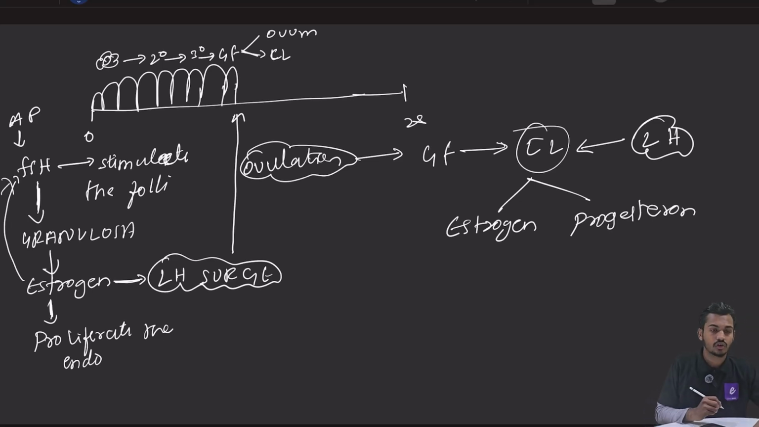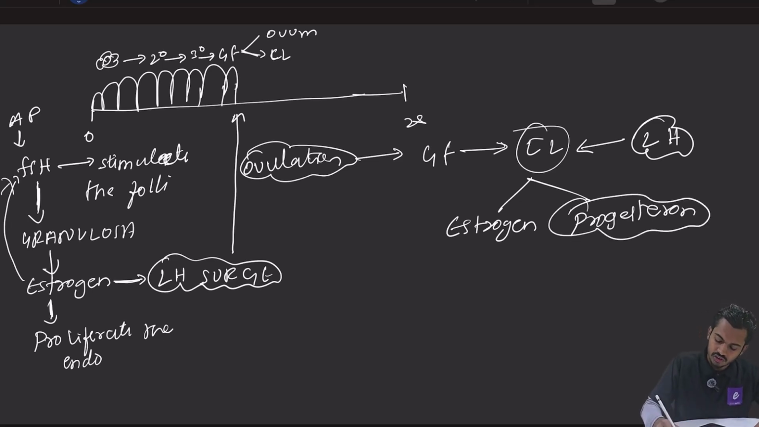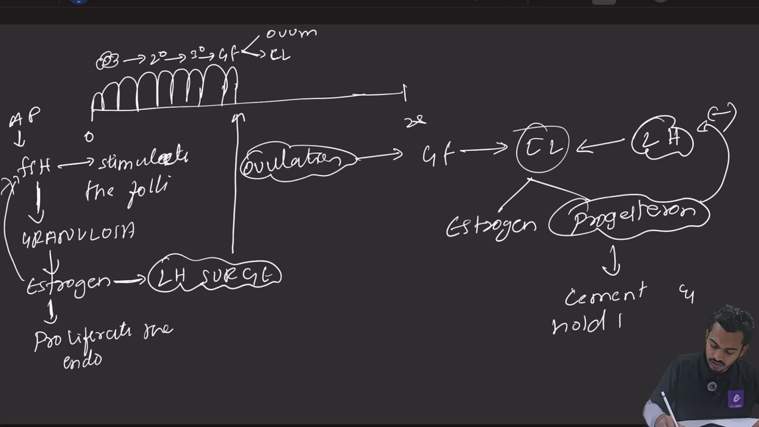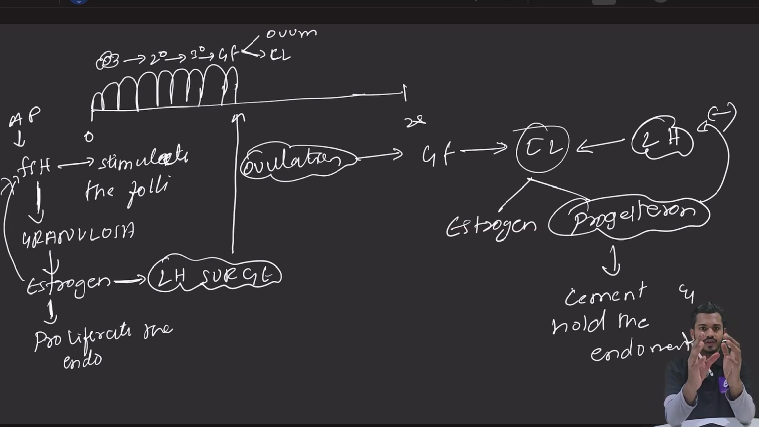What will this progesterone do? This progesterone has a negative feedback on LH and it will bring secretory function. It will act as a cement and hold the endometrium. Up to here we have read the story. So if there is no fertilization, what will happen?